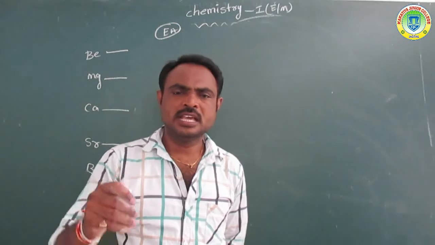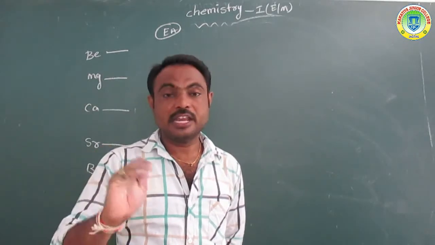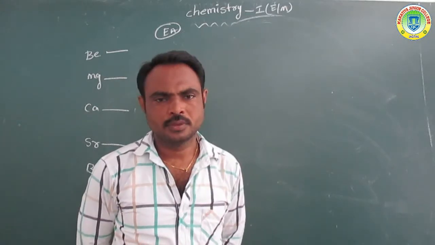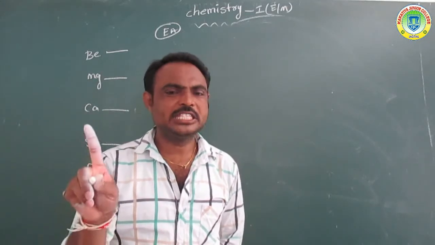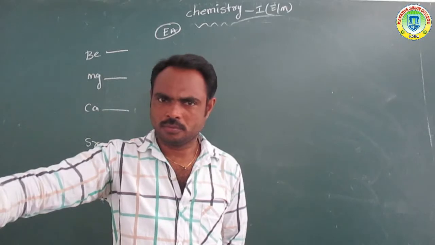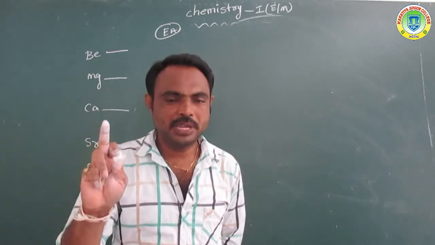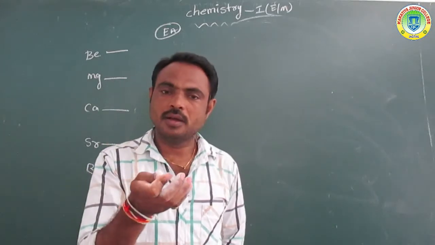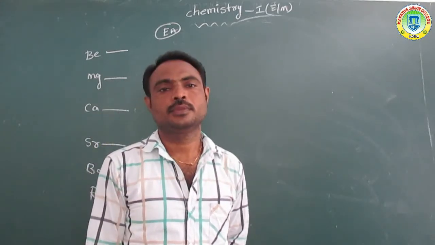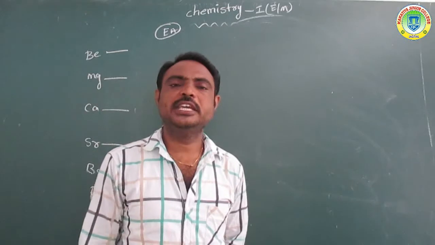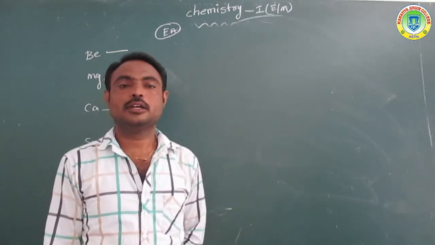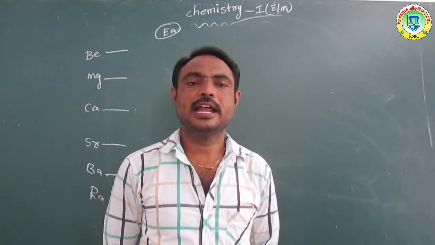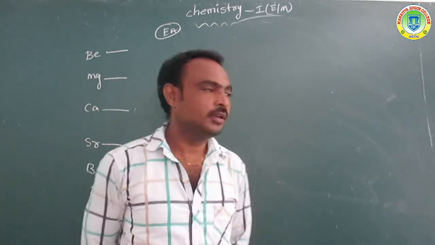Already we know that it is the reverse, or inverse, of ionization enthalpy. The minimum energy is required to remove an electron in ionization, but the minimum energy is required for the addition of one electron. That minimum energy is called electron affinity, or electron gain enthalpy.